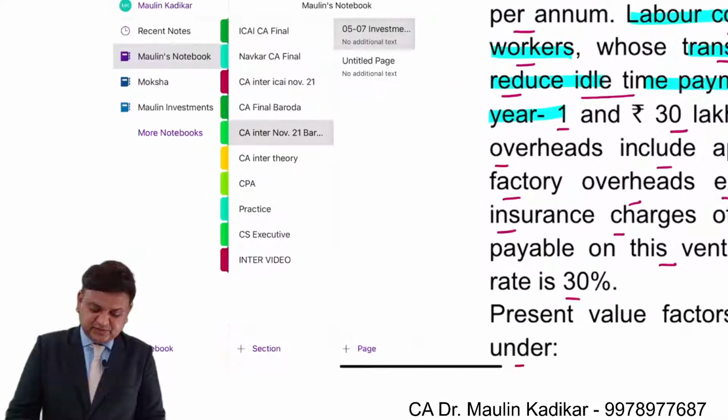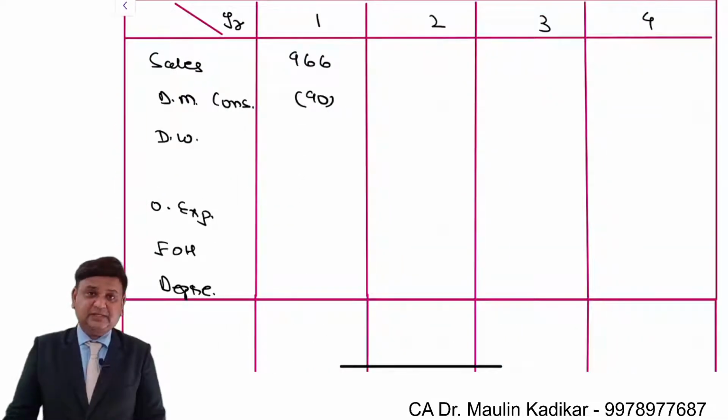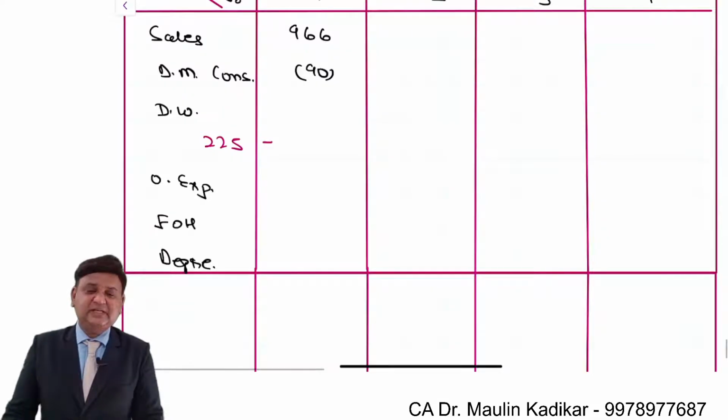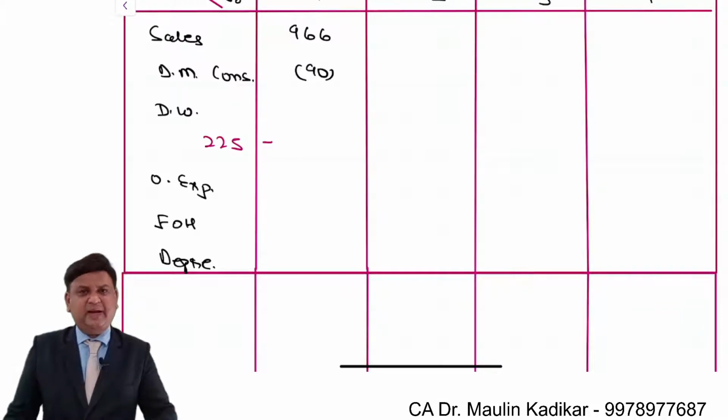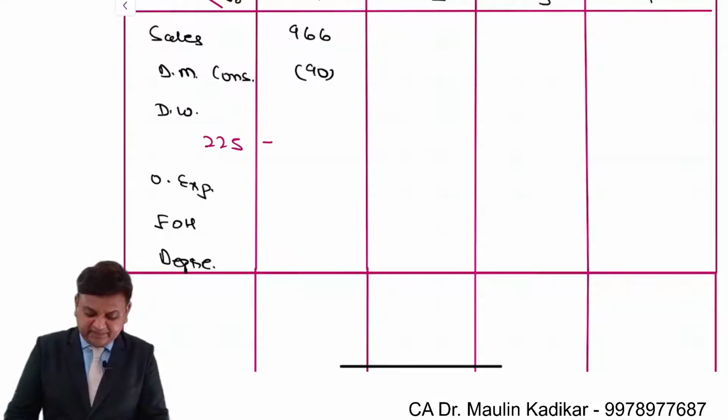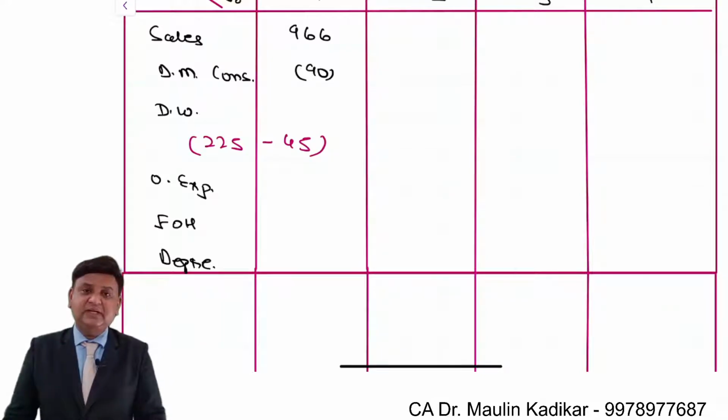So we understand that the idle time payment will reduce by 45 lakhs in the first year. In the first year, the total amount of the wages is 225 lakhs. Now basically a few workers who are coming in the morning and going back in the evening without any work will be called upon to work on this project. And because of that, this 45 lakh rupees of idle time payment would be saved.